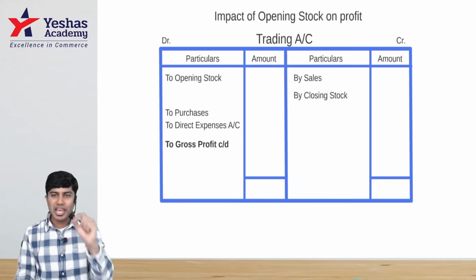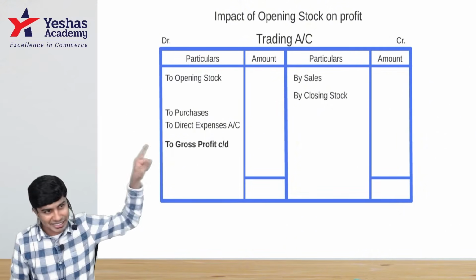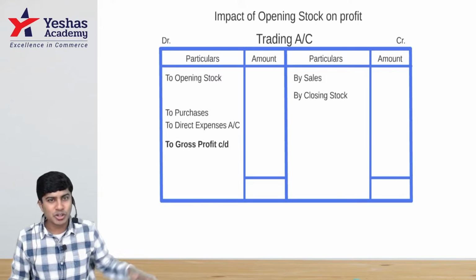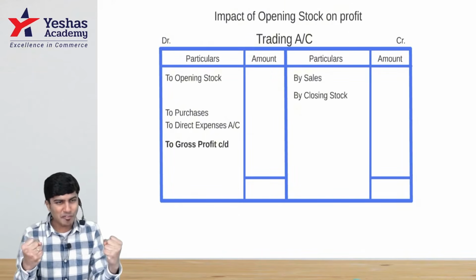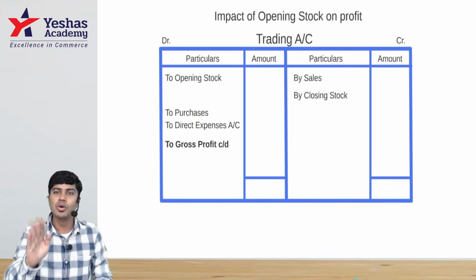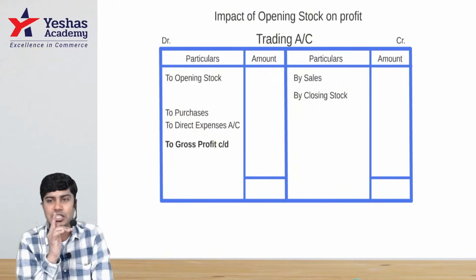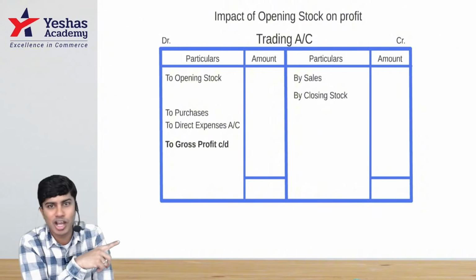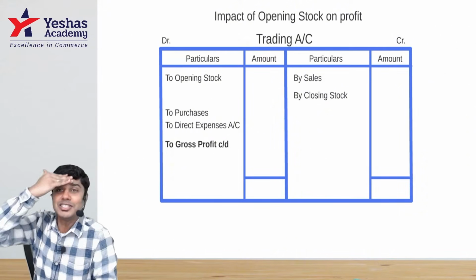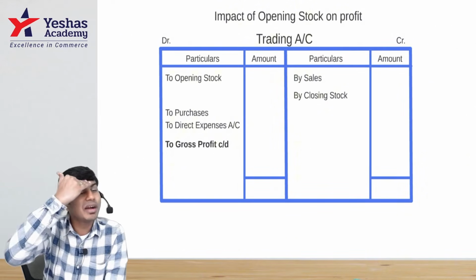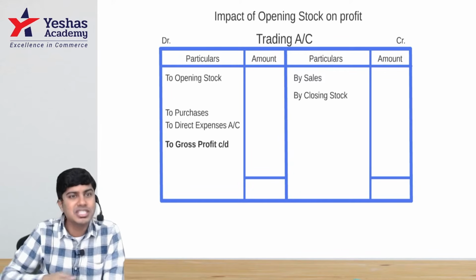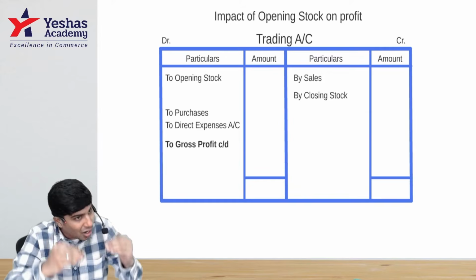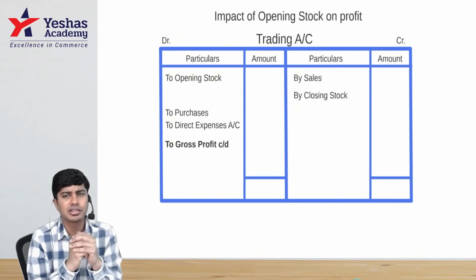Same concept if you remember in here. If you play with your closing stock last year by increasing or decreasing it, you are so happy. Yes, I can make more profit just by increasing closing stock. No, it's a trap. If you increase closing stock last year, that resulted in increased gross profit last year. That increased closing stock of last year will become increased opening stock of this year, and that will ensure that your profit goes down by the same extent.